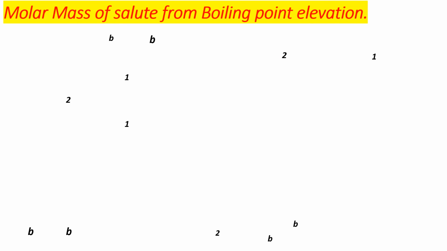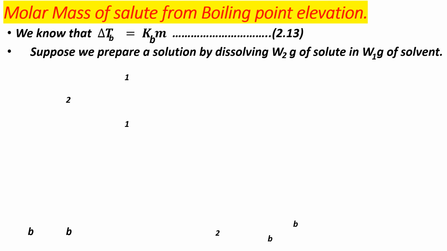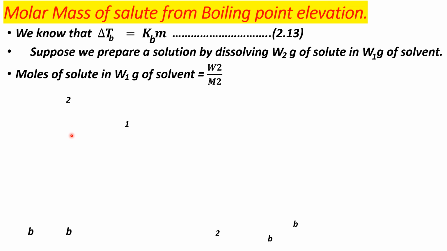The last point of this lecture: molar mass of solute from boiling point elevation. We know that delta Tb is equal to Kb into m. Suppose we prepare a solution by dissolving W2 gram of solute in W1 gram of solvent. Then the moles of solute in W1 gram of solvent is equal to W2 upon M2, where M2 is the molar mass of solute.